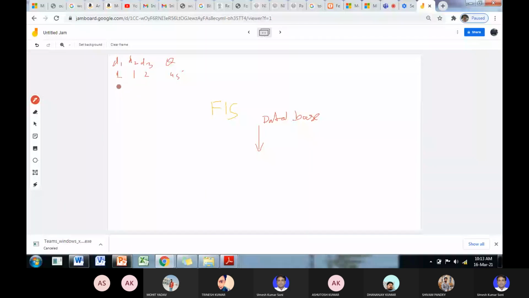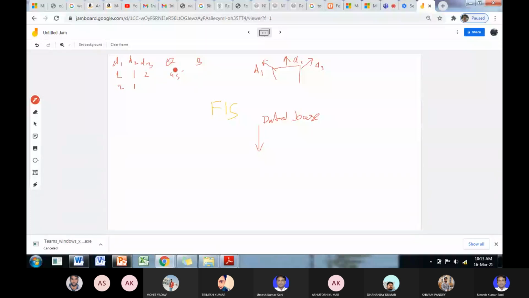Okay, so in a different case when the distance d1 is 2 and the other distance is 1, and d3 is, suppose this is the vehicle, and you have d1, you have d2 and d3. Obstacle is there. Okay, so suppose any obstacle is on any side or in the center, depending on that the steering angle and braking force are set. If suppose d2 is equal to 0, then braking force is full.